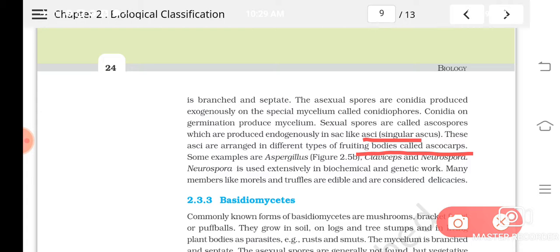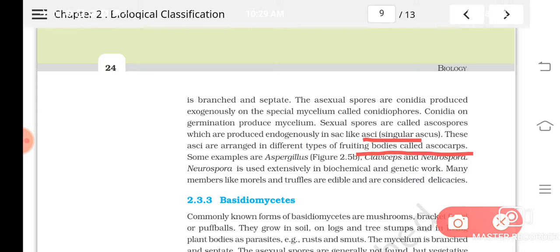I will explain by taking the example of our agaricus, mushroom. Actually mushroom is not coming under this group, but still I told the mushroom, what you are seeing is the fruiting body, isn't it? When you cut the gills of the mushroom, you can see some structures are there, that is different. But the fruiting body concept, you understood now?